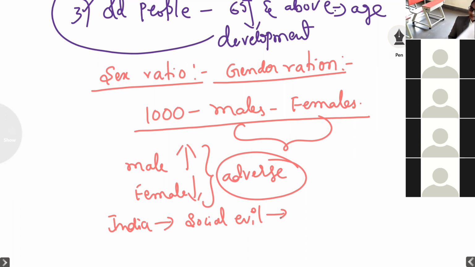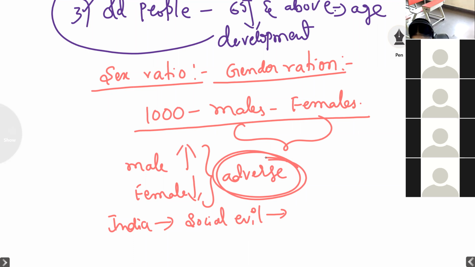And if you compare, even now in our country the male population is more and the female population is less. So this kind of situation will be called the adverse situation in the country. The sex ratio of India in 2011 was 943.